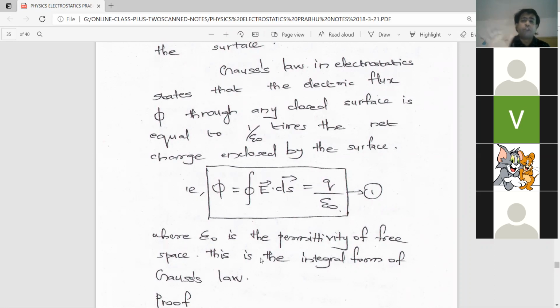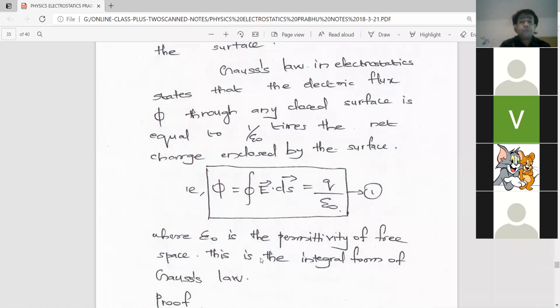I taught you what permittivity of free space is. It is how much a medium will allow electric lines of force to pass through it. Here it is the permittivity of free space. Free space means vacuum. Nothing is there, even air is not present. That is called vacuum or free space. So how many electric lines of force are permitted to pass through a vacuum or free space? That is called the permittivity of free space.